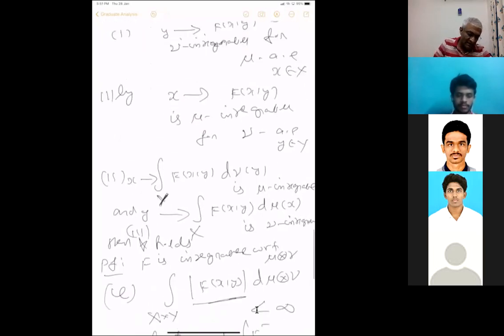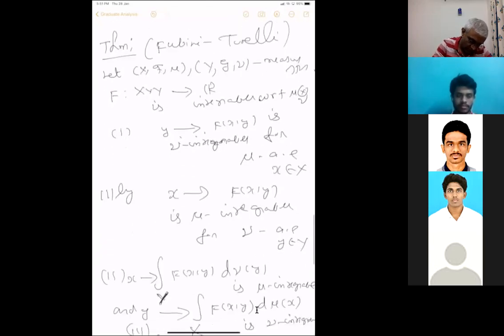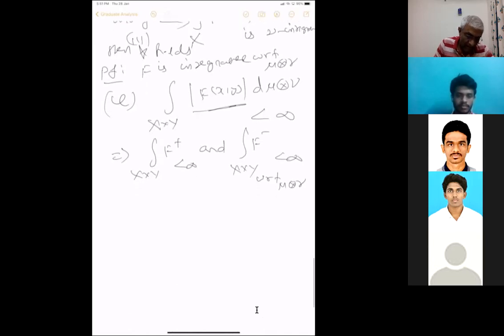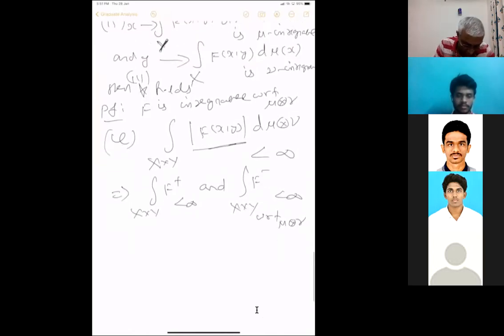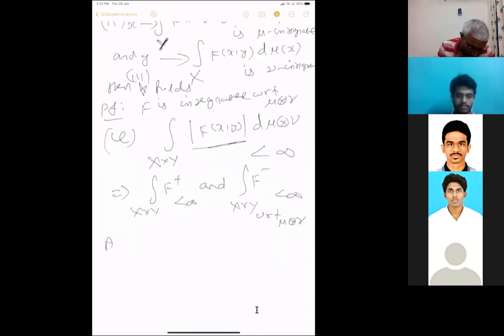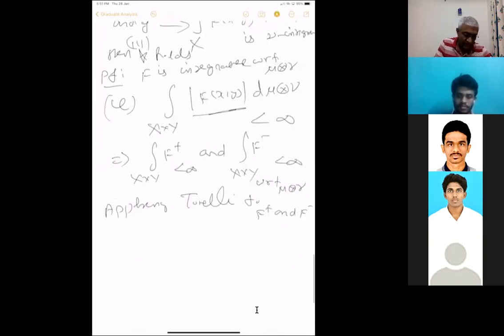Applying Tonelli's theorem to f plus and f minus, we get that this is true.